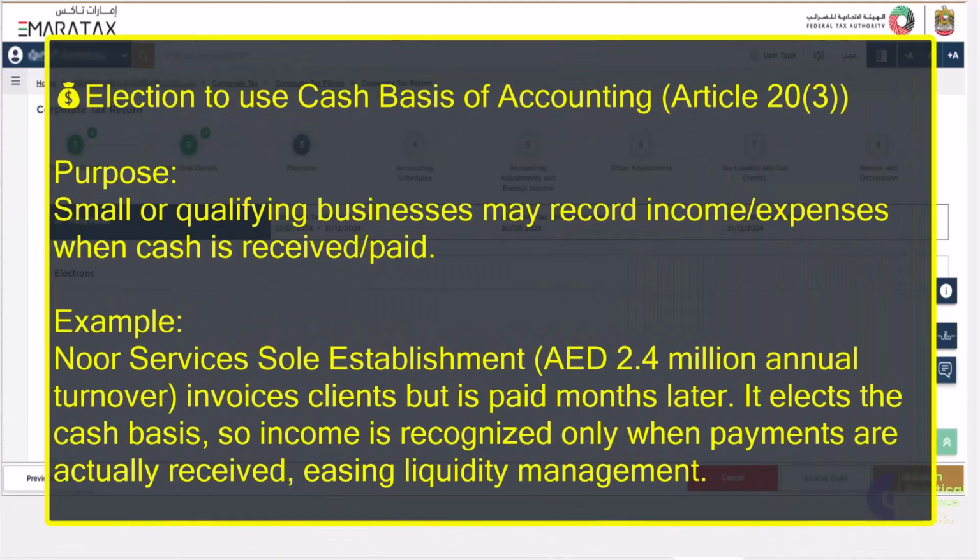Third election: to use cash basis of accounting under Article 20, Section 3. Purpose: small or qualifying businesses may record income or expenses when cash is received or paid. Example: Noor Services, a sole establishment having an annual turnover of AED 2.4 million but is paid months later. It elects cash basis, so income is recognized only when payments are actually received, easing liquidity management.